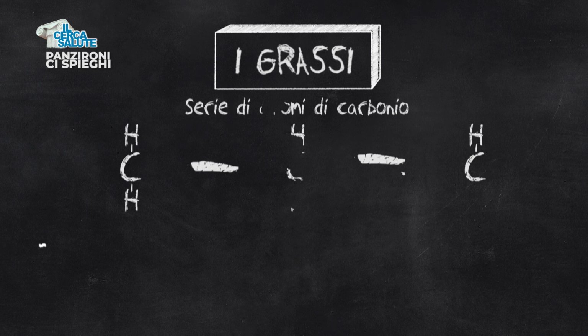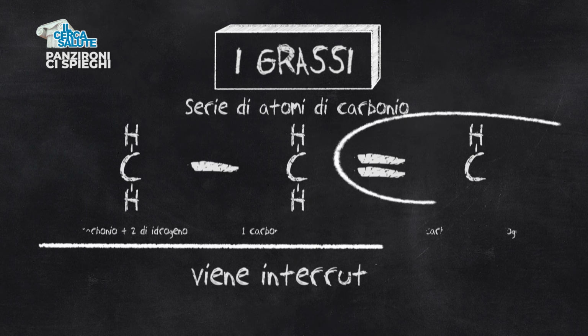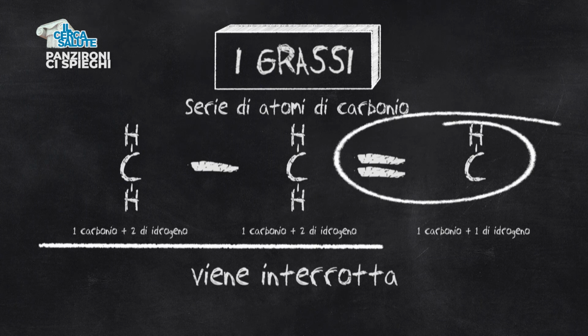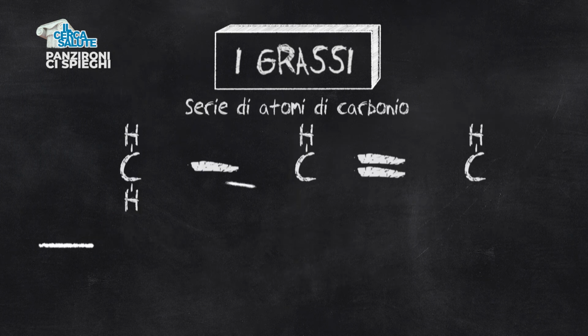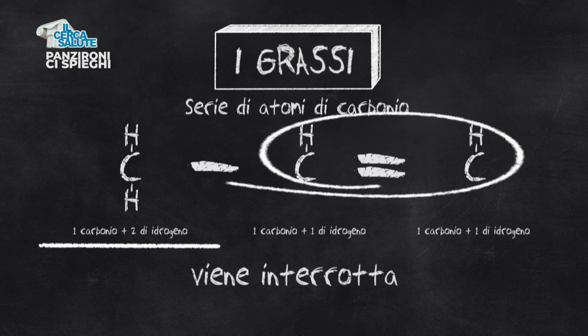If, on the other hand, the series of carbon atoms is interrupted by a carbon atom with double bonds, paired with only 1 hydrogen atom, the fatty acid is called monounsaturated. If, on the other hand, the series of carbon atoms is interrupted by multiple carbon atoms with double bonds occurring, coupled with only 1 hydrogen atom, the fatty acid is called polyunsaturated.